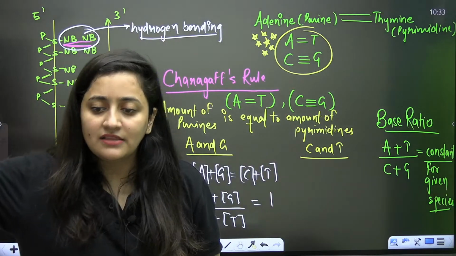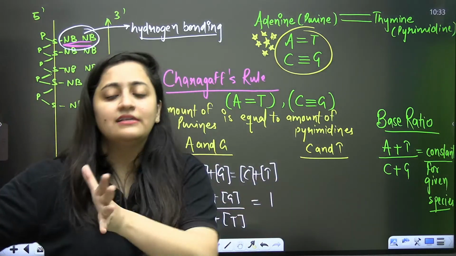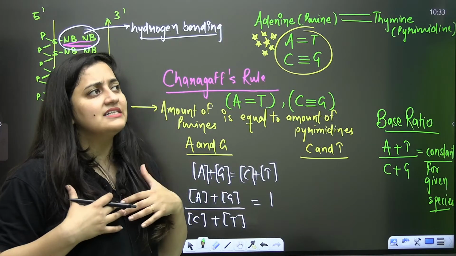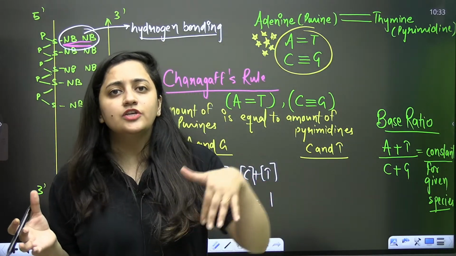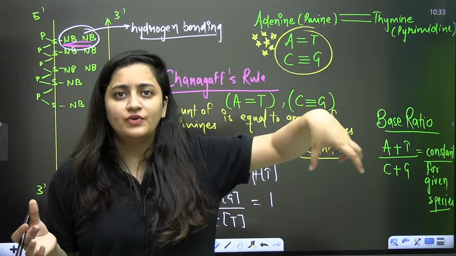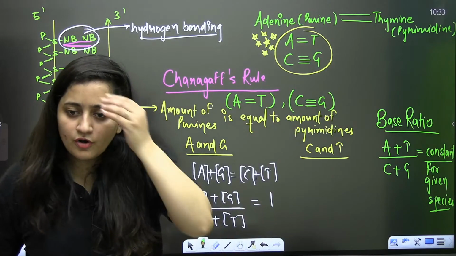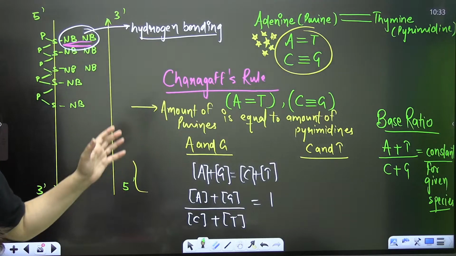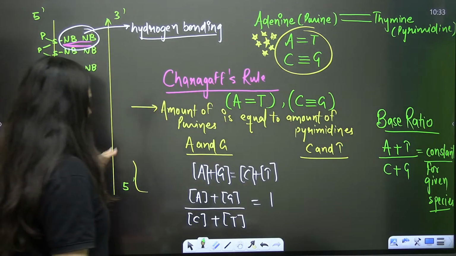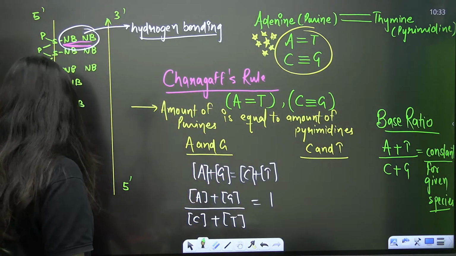If you talk about some other species, in their case this ratio is also going to be constant. Let's compare this ratio with any other animal. In their species, this base ratio will be constant for all the members, and in our species, it will be constant for all the members. So that's how it varies. This is Chargaff's rule, and mainly in eukaryotic DNA. That's what you need to remember.